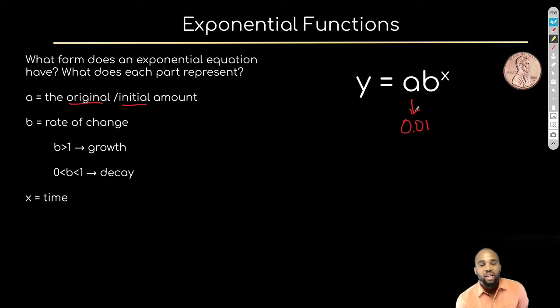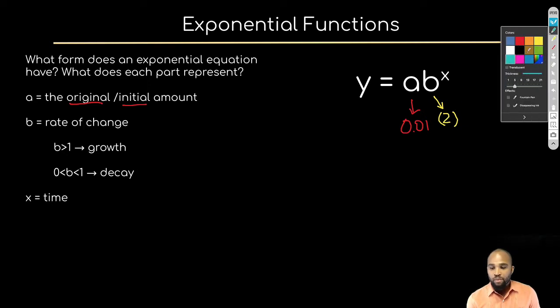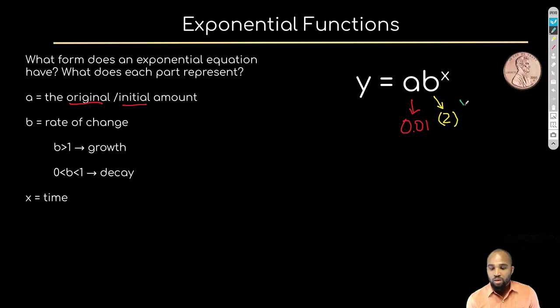So I said each time we're doubling. So which number do we use for doubling? This one I would use a 2 because we're doubling. And I'm going to put parentheses around this 2 because I'm going to take this to the x power. And x is going to represent our time. So we're going to say this is to the x power, so much time.